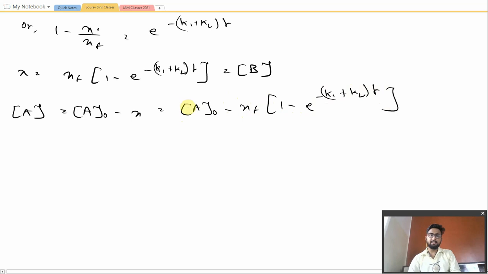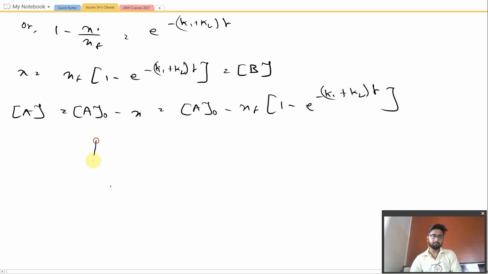In this case you may put the value of a naught to be equal to (k1 plus k2) into xf divided by k1. You may put that value, but it is just an extra step. You won't be getting any marks for that. That equation is also correct, but it is not required in a simple case. So the last thing that we need to do is draw the graph for this.